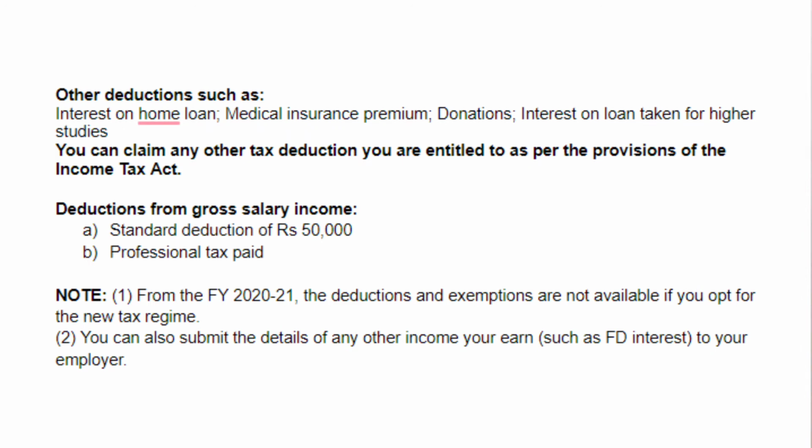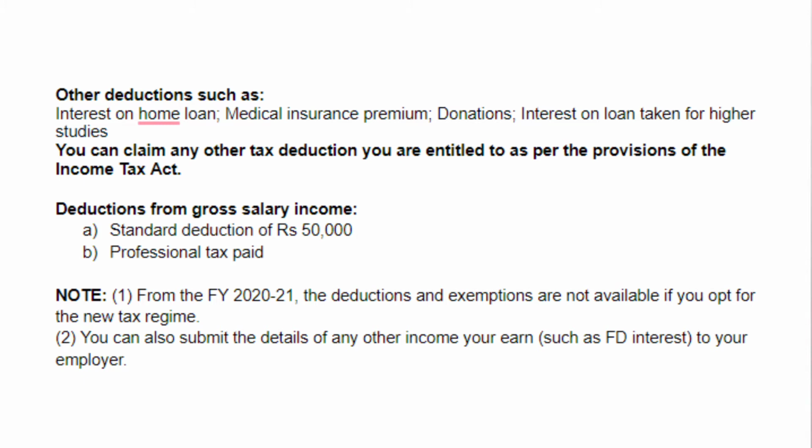The other deductions, such as interest on home loan, in case your property is self-occupied, you can claim an interest on home loan up to Rs 2 lakh per year. Deduction for medical insurance premium or health insurance paid by you for your family or for yourself. Next, you can also claim deductions for donations you make during the year, donations made for charity. Here, do note that the donation receipt must be furnished and the details of the donation receipt, that is the registration of the person to whom you are making the donation, the organization, the NGO, is also required.